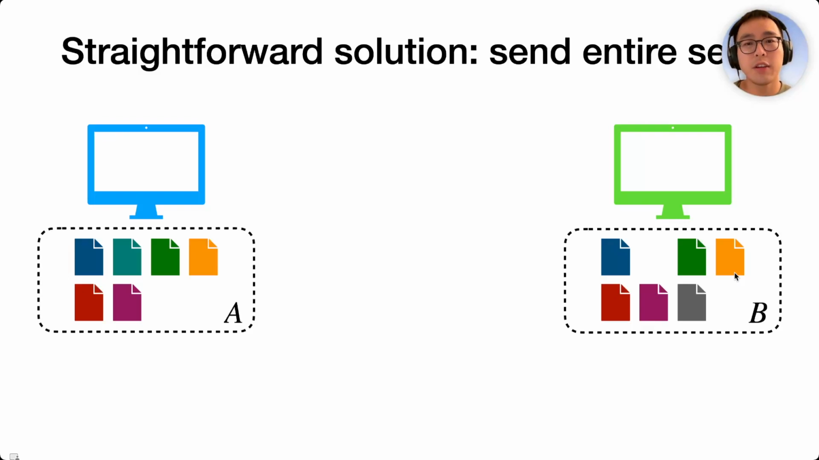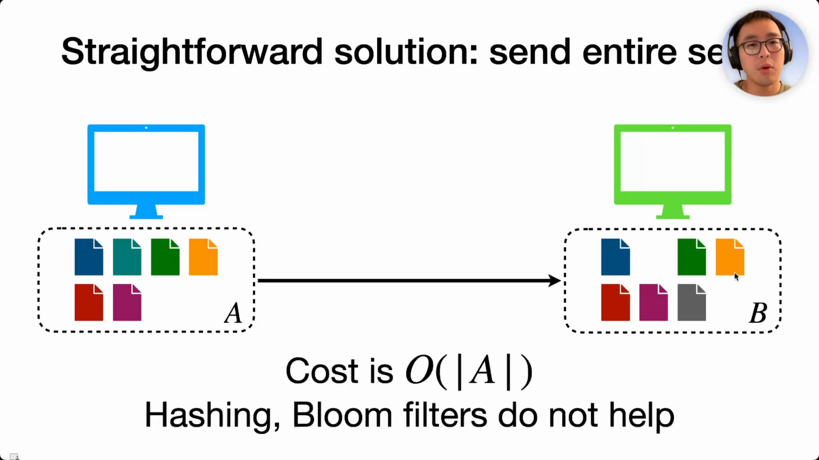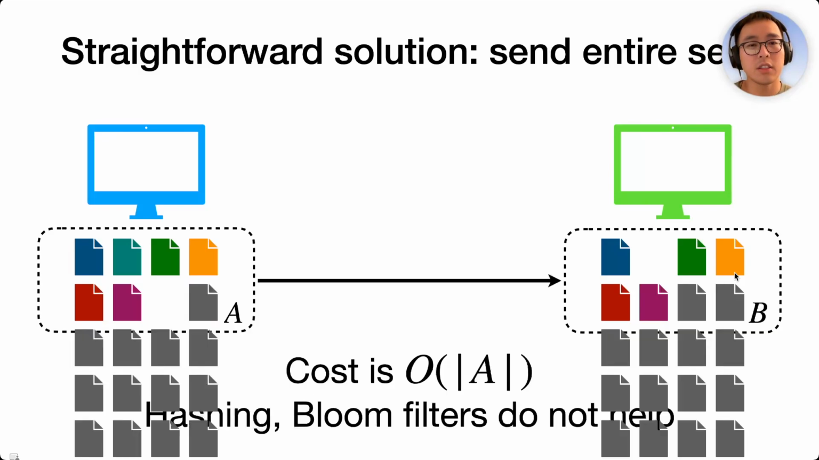There are some straightforward solutions that production systems have been using. For example, Alice can just send her entire set to Bob, and Bob can then figure out the symmetric difference. But this is clearly inefficient. More optimized solutions send hashes or Bloom filters instead of actual items, but they do not improve the communication cost asymptotically. When the sets are large, the cost is still very high.